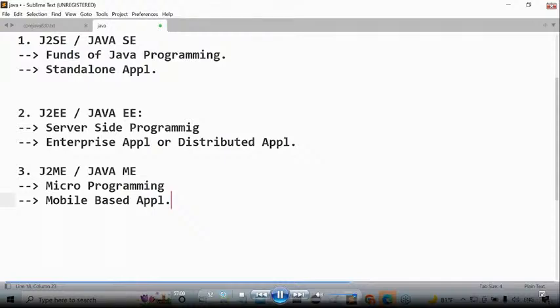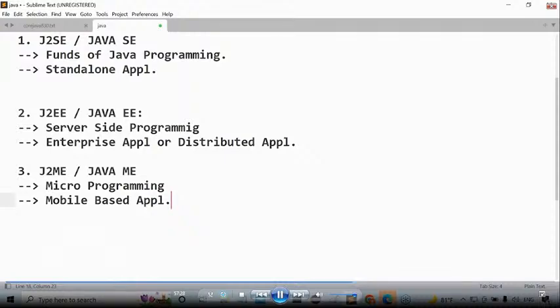That's very nice. For example, I want to pay bills to my Airtel account every month. So I require my Airtel app on my mobile. Then it requires client-server architecture or not? It requires that the application is distributed. So this is an enterprise mode. So mobile-based applications are available in standalone mode as well as in distributed mode. Is it clear or not?